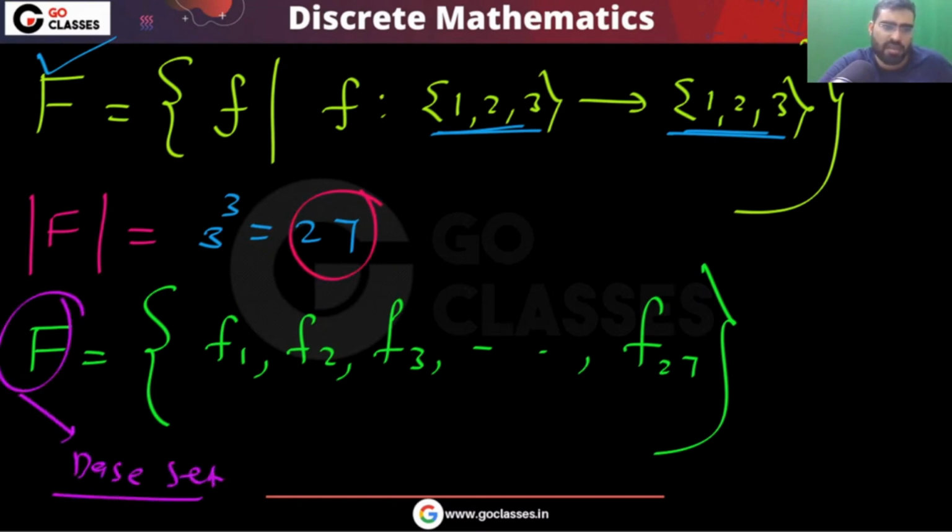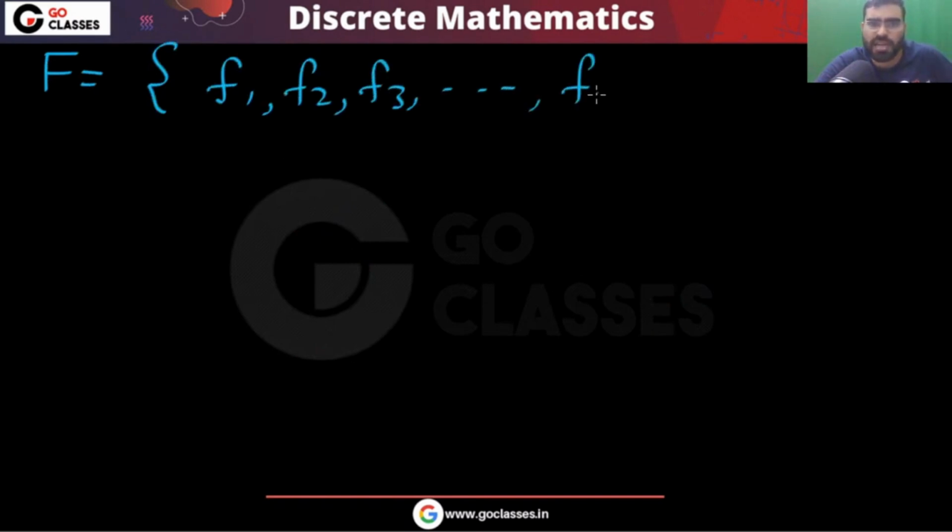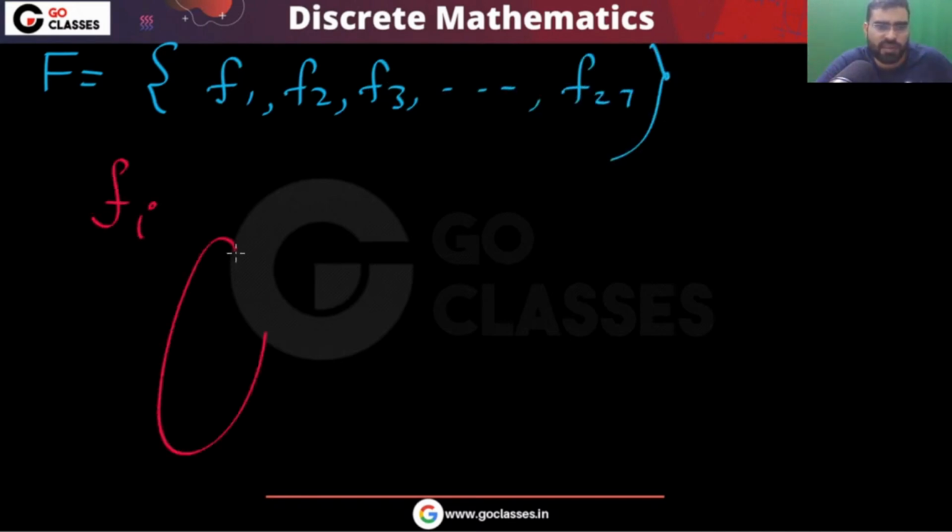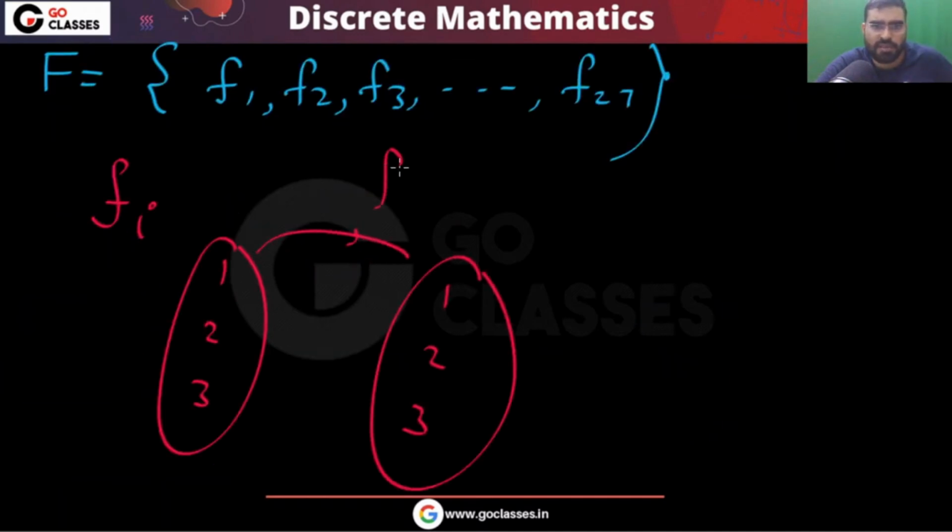Now look at each function in this F, like F1, F2, F3 and so on up to F27. Each of them is a function from {1, 2, 3} to {1, 2, 3}. Correct? So there will be some kind of mapping. For example, maybe 1 maps to 2, 2 maps to 2, and 3 maps to 1.